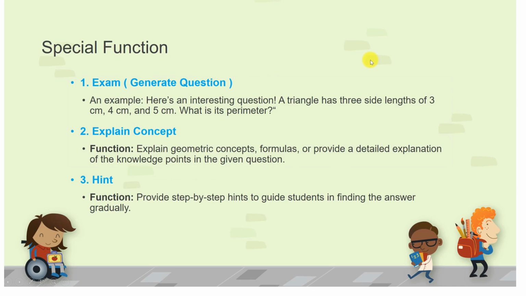Okay, next I will show you how to add some special functions to help students in my AI chatbot. The first is the exam. The exam shortcut can automatically generate new questions for each student. And the second shortcut function is the explanation of concepts. This shortcut can explain the detailed concept for the students. And the final special function is the hint. This function can provide step-by-step hints to guide students to find the answers.